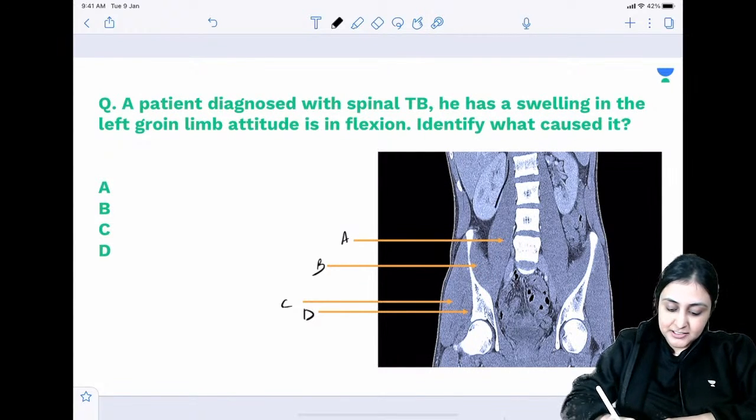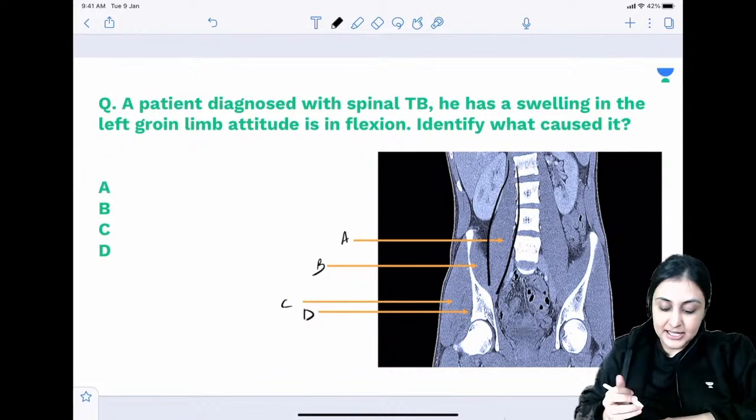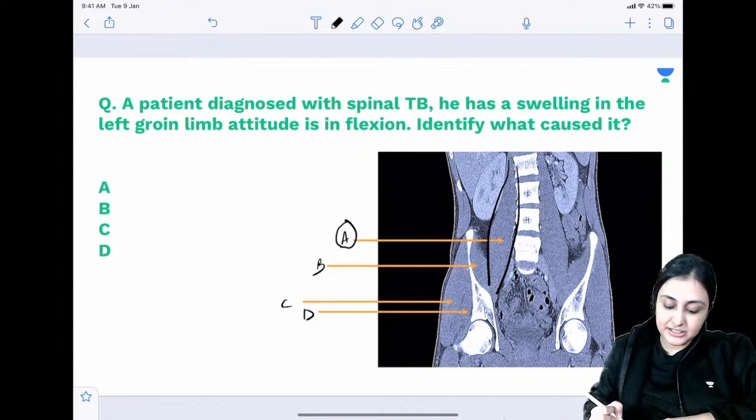Yes, so what you see here is this psoas. The moment you think of TB, you think of psoas abscess. It is iliopsoas which can cause a flexion deformity, isn't it? So this A muscle is definitely psoas.